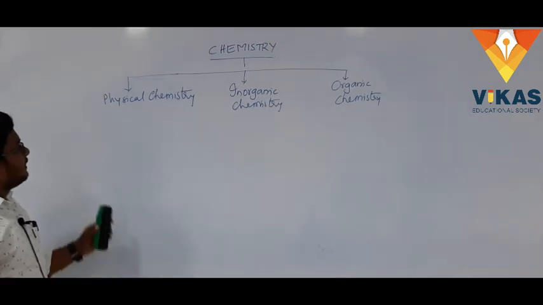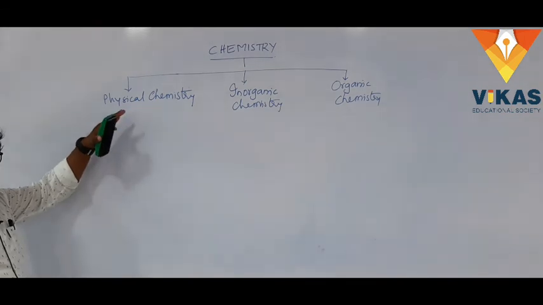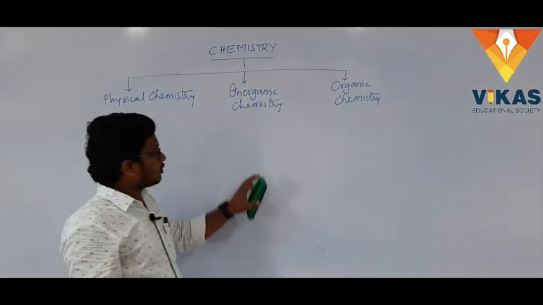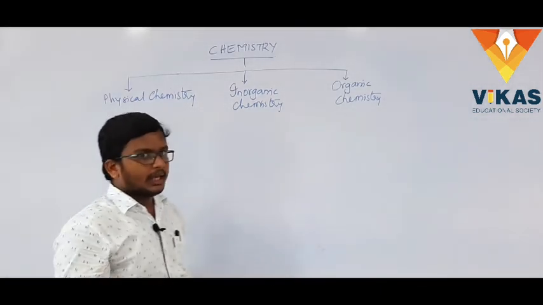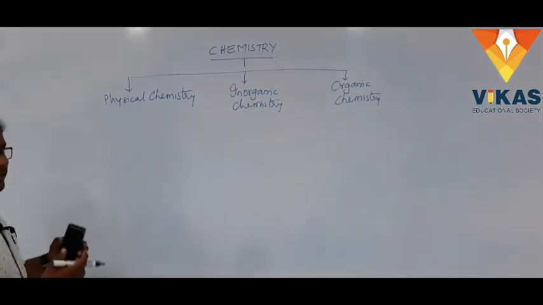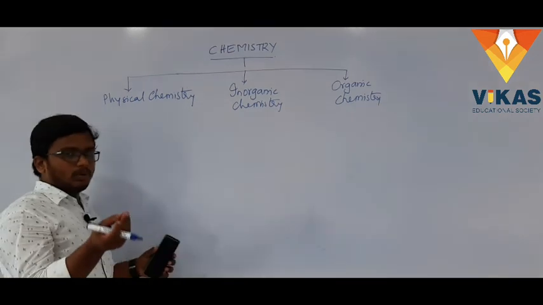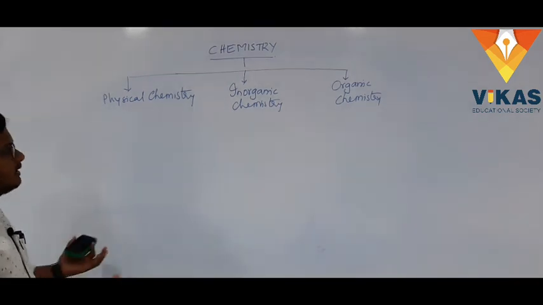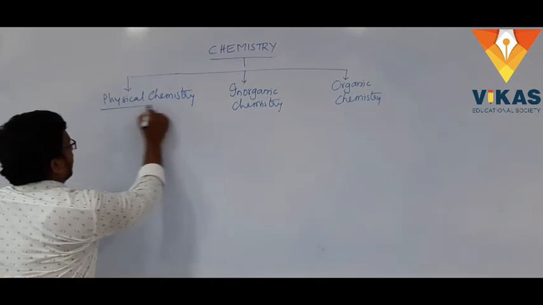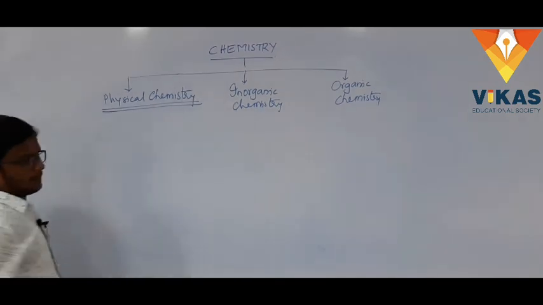We will see in more detail what chapters are covered in the physical, inorganic and organic parts, and I will give a little introduction to every chapter and what will be covered in it. So we will take up the physical chemistry part first.